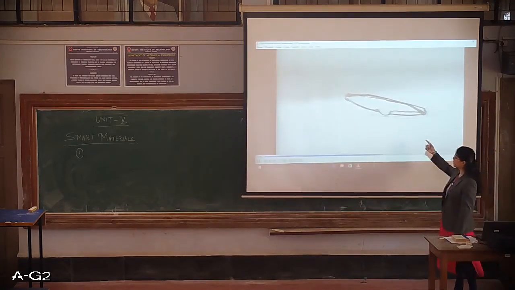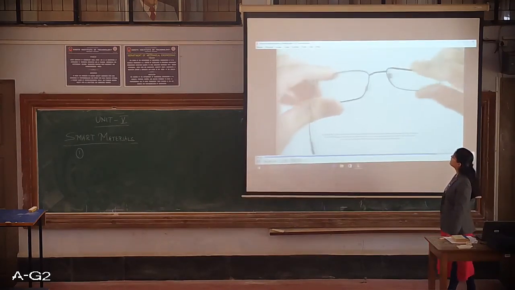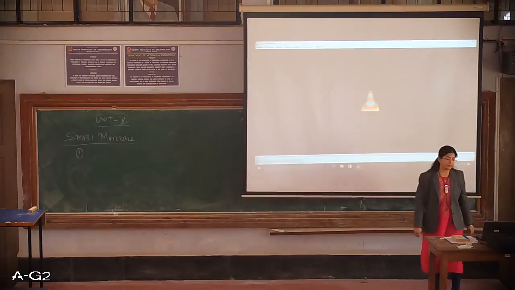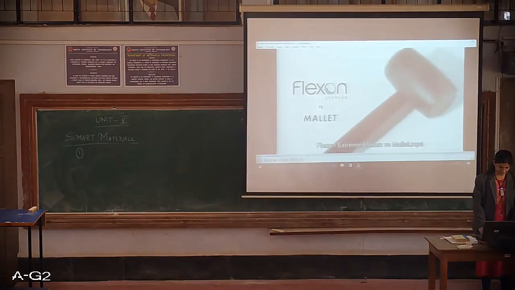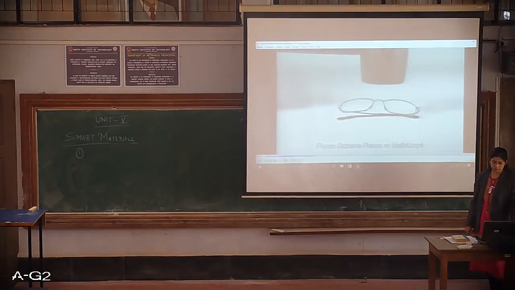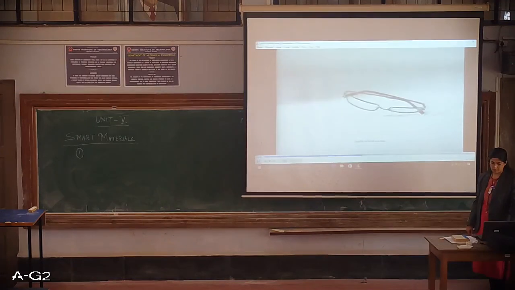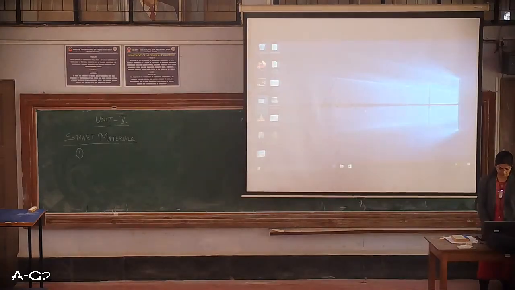You can see a spectacle which is getting hammered, but it does not get deformed in any way. So this is it in unit number 5.